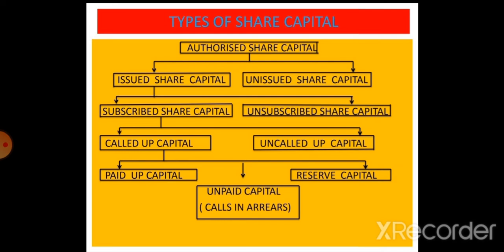So it is a portion of called up capital which is actually paid by the shareholders. It may be equal to called up share capital or less than it. So whatever the amount paid by the public is called paid up capital. So next is unpaid capital. When a shareholder fails to pay the amount, it is called unpaid capital or calls in arrears.